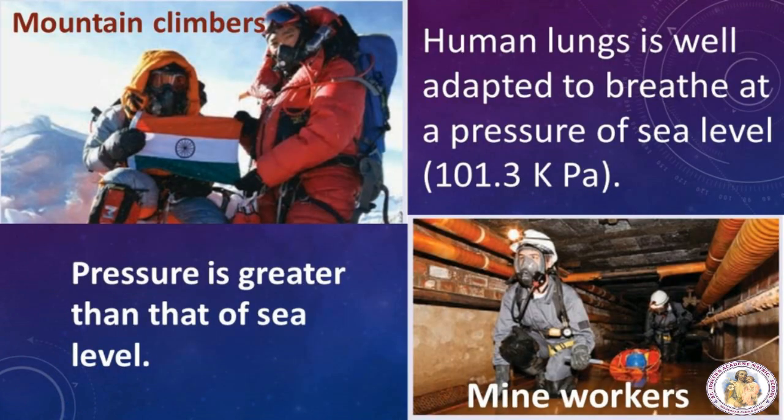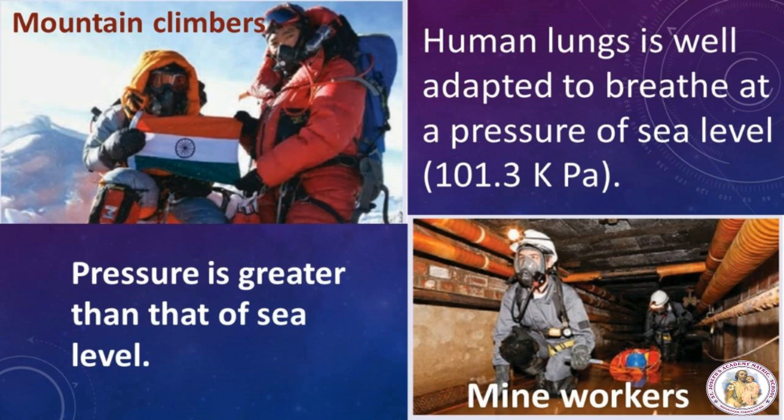See two examples to understand how atmospheric pressure acts like a column. Our human lungs are well adapted to breathe at a pressure of sea level, 101.3 kilo Pascal. As the pressure falls at greater altitudes, mountain climbers need special breathing equipment with oxygen cylinders. Without oxygen cylinders, they cannot breathe properly.